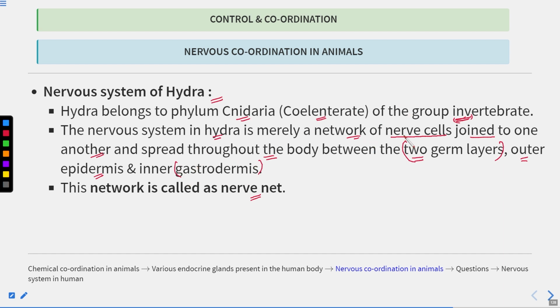So this network of nerve cells is known as the nerve net. The nerve cells are joined to one another in this nerve net and spread throughout the body between the two germ layers, the epidermis and the gastrodermis. Clear?